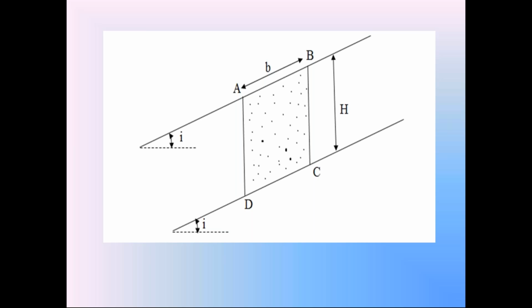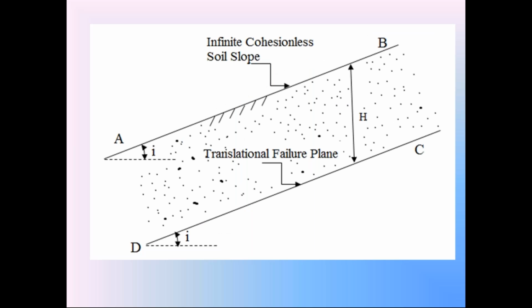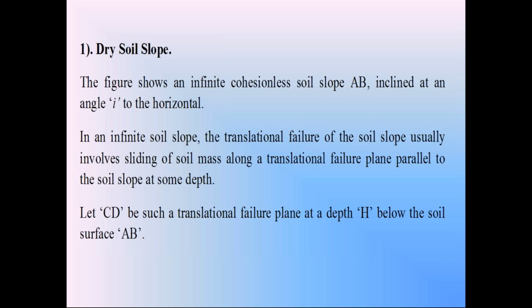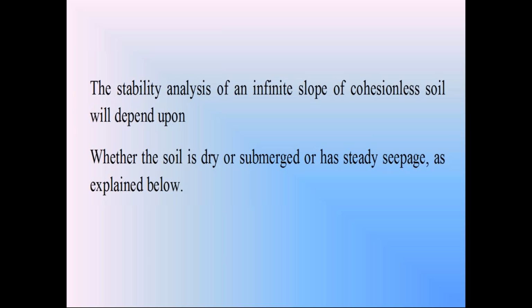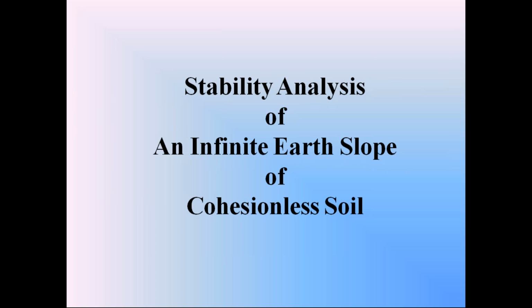In this unit 2, stability analysis of soil slope, we started the first soil slope stability analysis. In that first case, we consider the stability analysis of an infinite cohesionless soil slope.